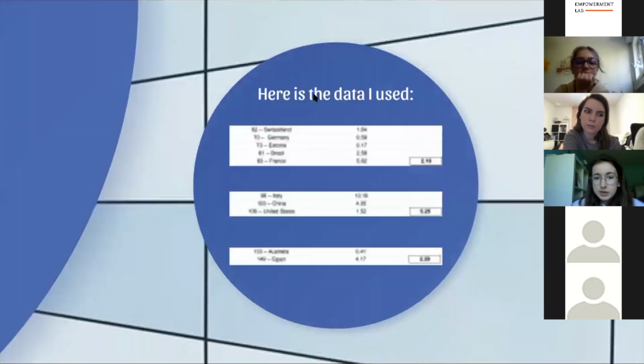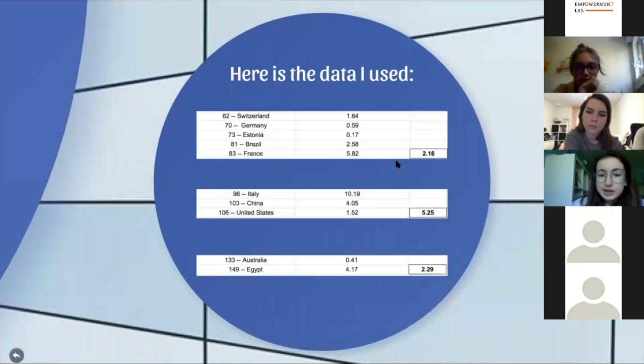The data I used was this. We can see that the 3 countries with the most deaths, with the highest death rate, all have a middling amount of sunlight per year, whereas the countries with the most sunlight and the least sunlight have a lower mortality rate.